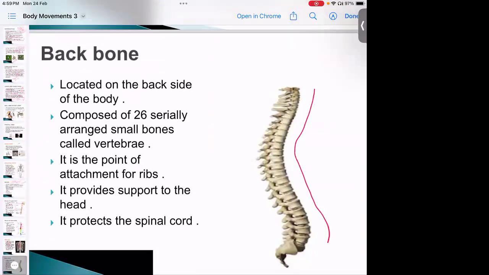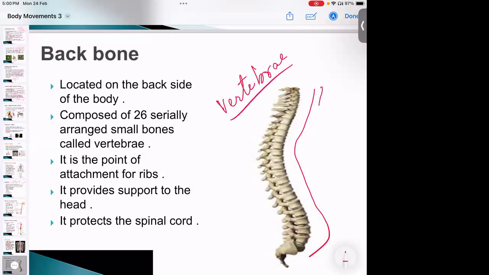This backbone has so many smaller bones. What is the name of those? Those smaller bones are called vertebrae. Very good. So all these smaller bones which are present in our body are called vertebrae. That is why we say that there are vertebrae in the backbone. Since there are so many small bones joined together, we call it vertebrae.